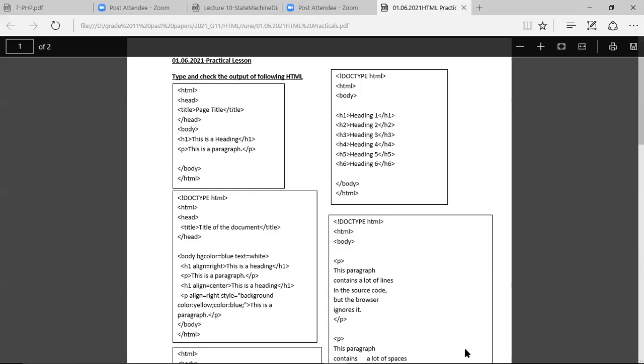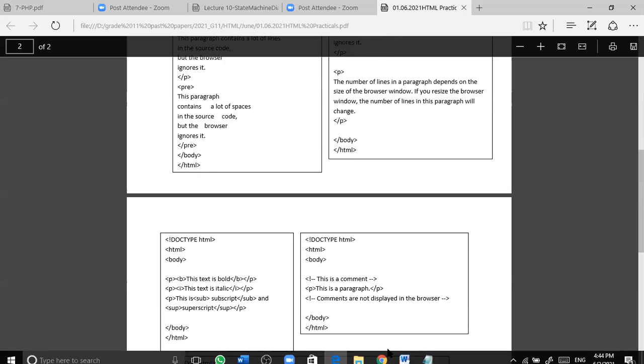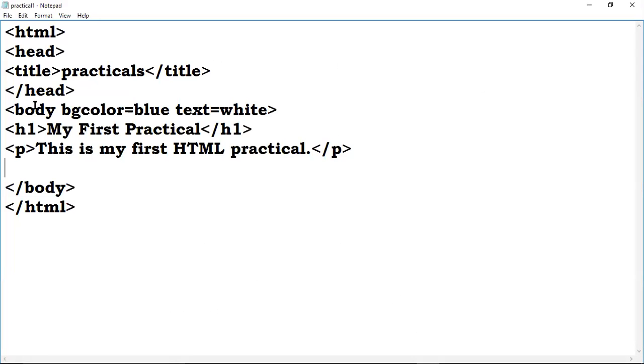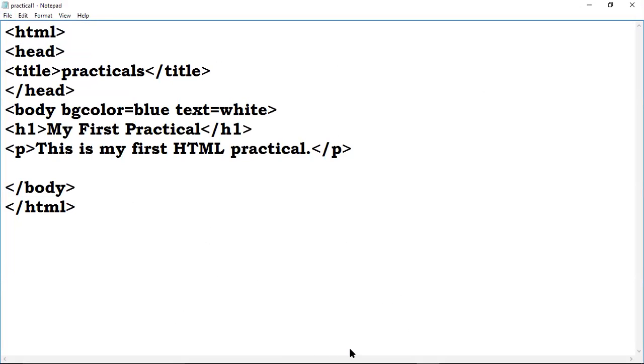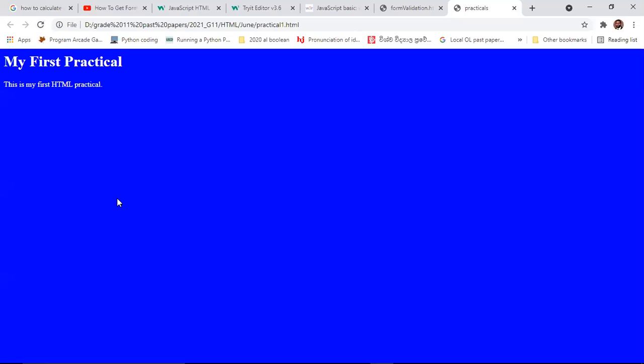So here now you can see I have given the code. That code I have typed here. Now I want to save this one. File, save. I'm saving that. Since it is already saved as practical 1, file save is enough. If you have done any modification, you have to select file save or Control S to save the modification. Now this is my practical tab. I'm clicking on this one. Now you can see the final output.